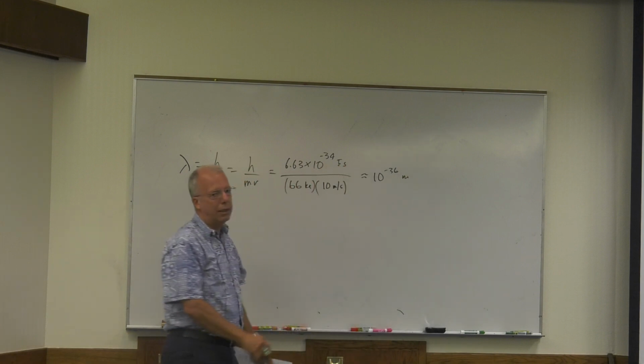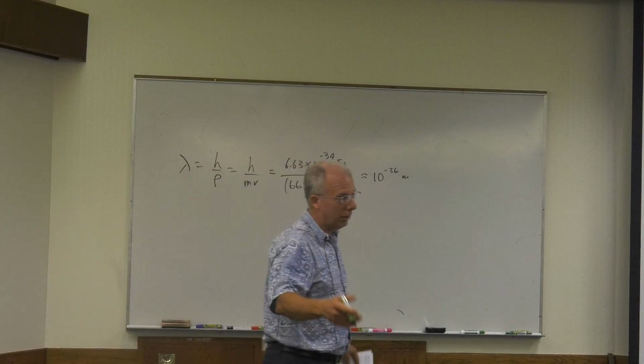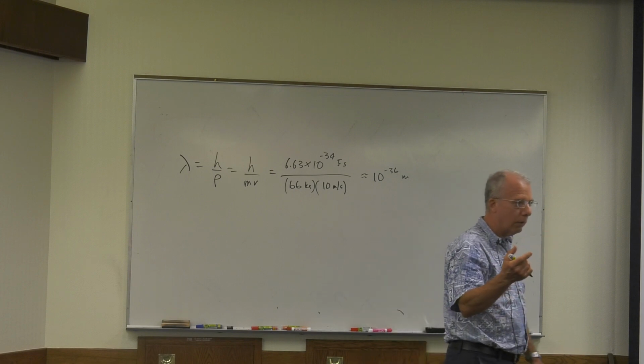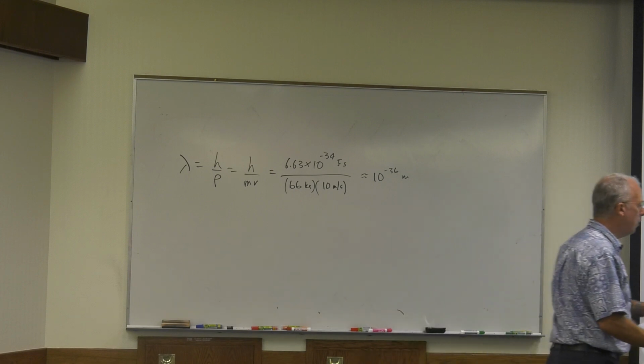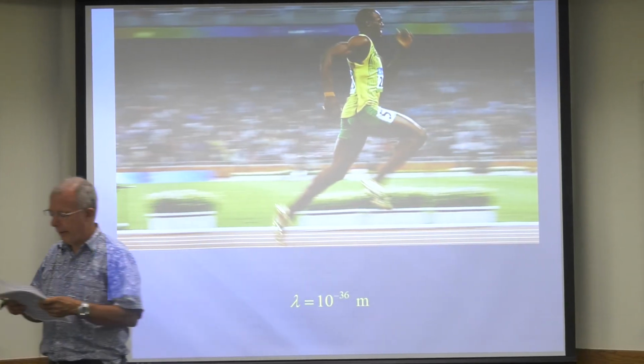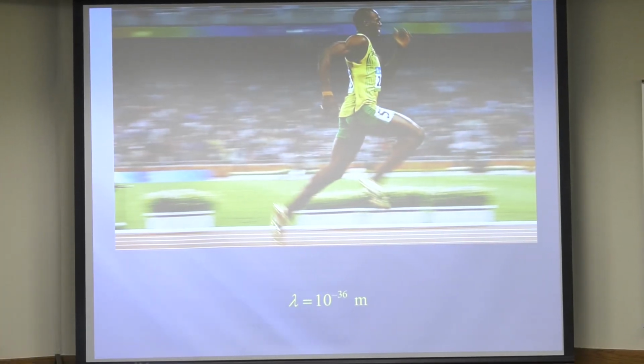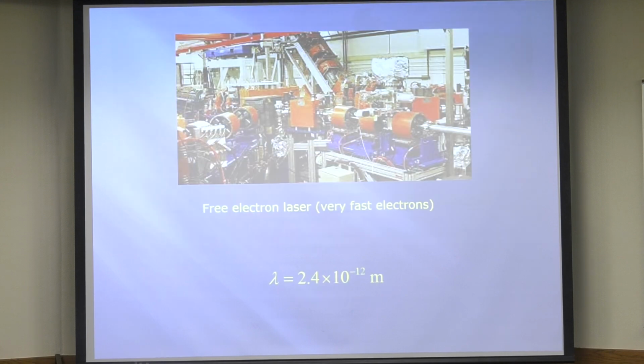Well, good golly. I mean, come on. That's ridiculous, right? A nucleus is 10 to the minus 12 or something like that. So this is too small to measure. We can't measure that, all right? Way too small. All right, so forget about Usain Bolt.